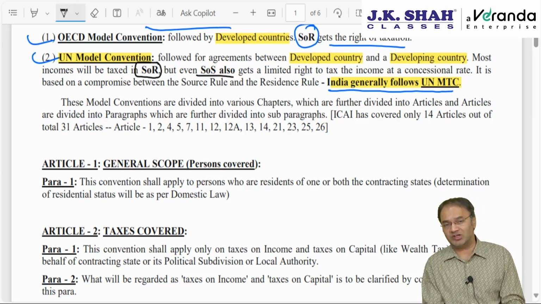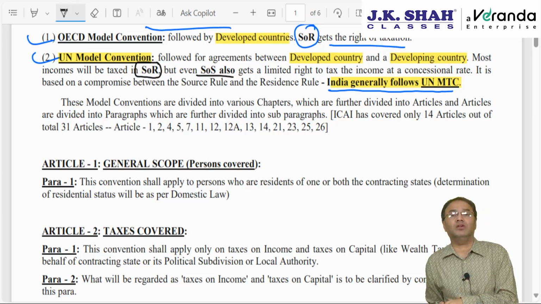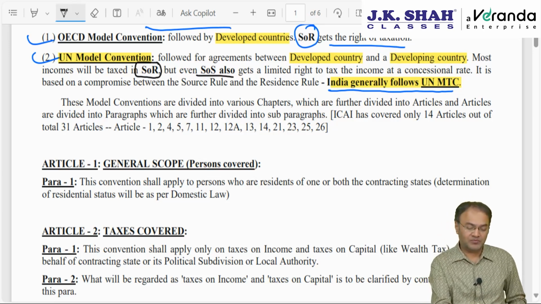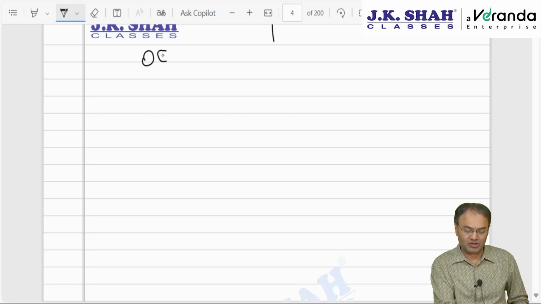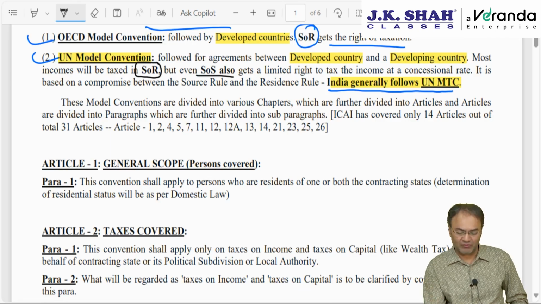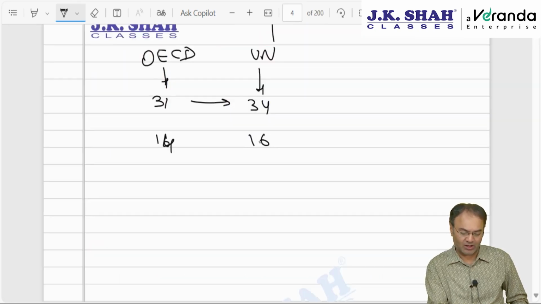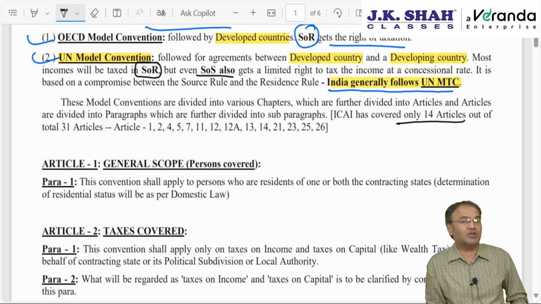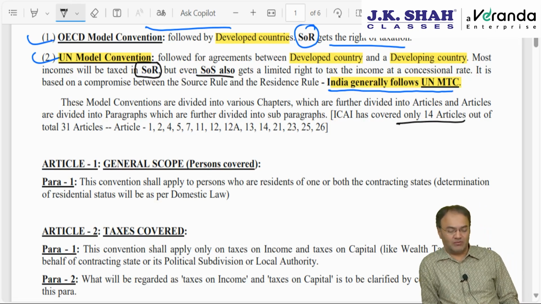The title of this chapter is Overview of Model Tax Convention. In the OECD Model Convention there are 31 articles, and in the UN Model Convention there are 34 articles, 3 articles more. Out of them our institute has covered only 16. Whatever is covered, we will be discussing 14 articles, not even 16. That's why the name of the chapter is Overview of Model Tax Convention.